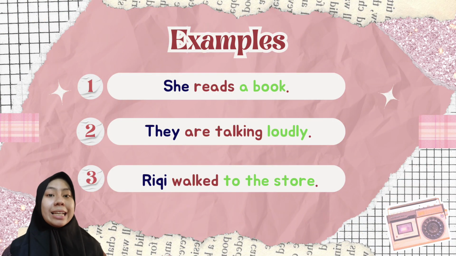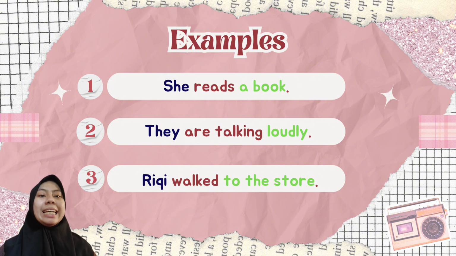Alright, like this example of three sentences. Here, we can see each sentence given a different color. The word marked in blue is the participant, or the person performing the process or action. In the first sentence, the participant is she. The second sentence is they.